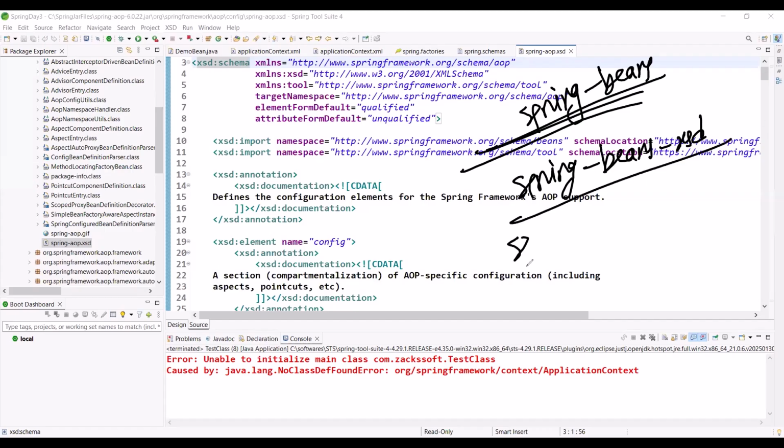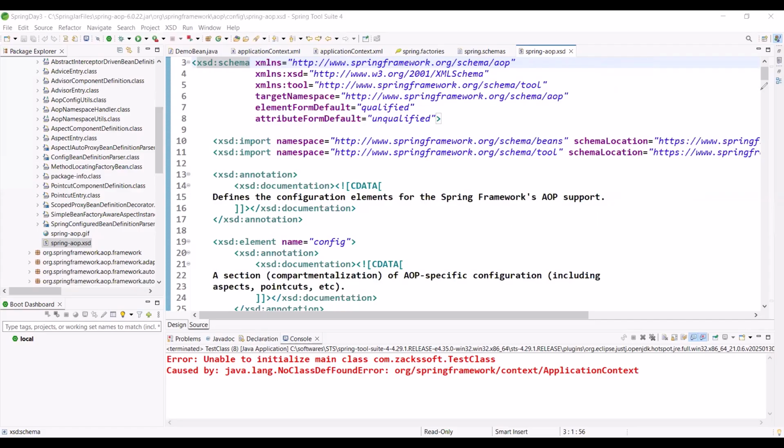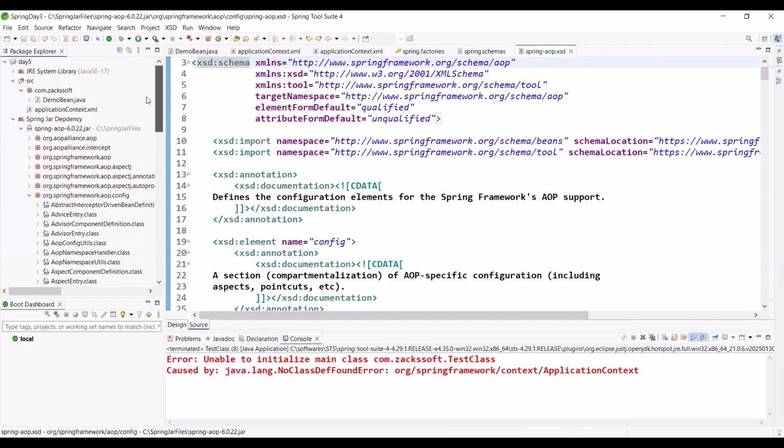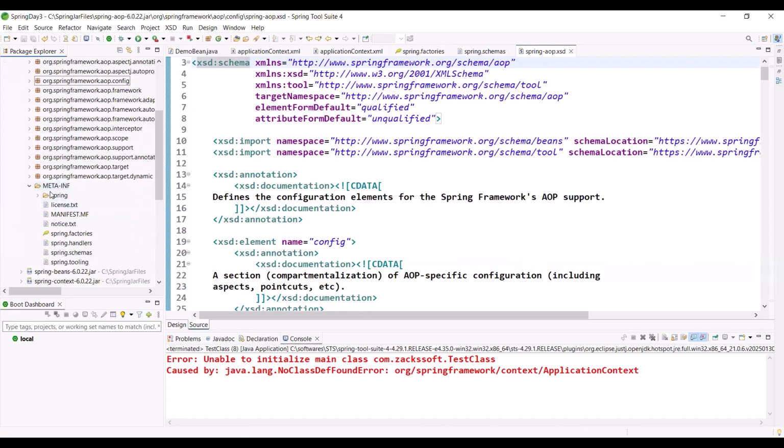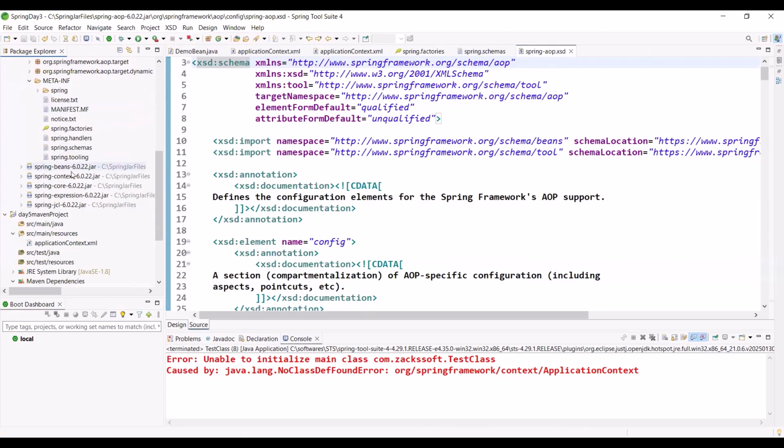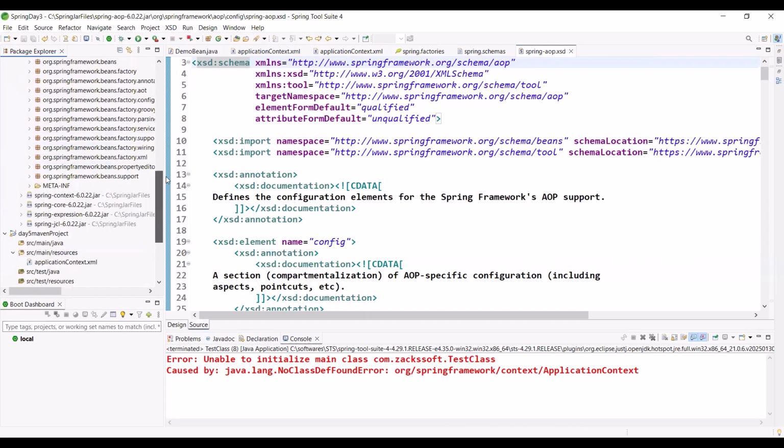In Spring context also there is an XSD file. What is the name? spring-context.xsd, right? Observe this one. And in every module, you will find one meta information folder. Just observe. If you expand, you will find one meta information folder. In this folder, you will find one file called schemas. Spring schemas. Okay, this is our Spring schemas.